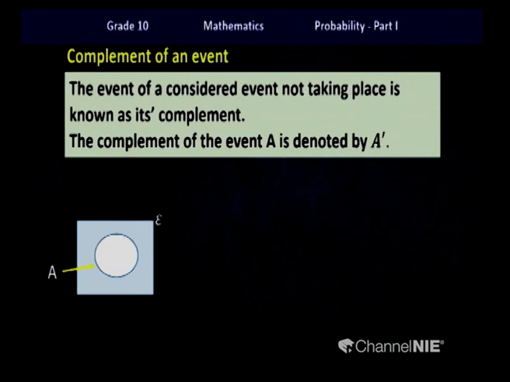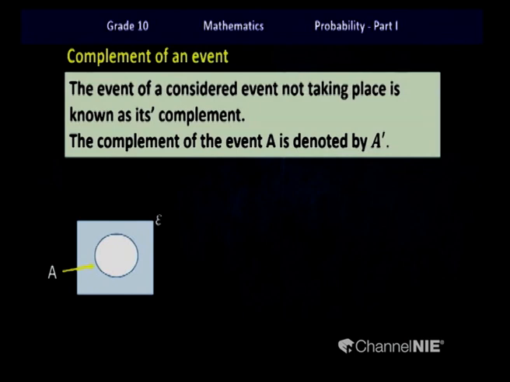Complement of an event. I hope you remember that in set notation we discussed the complement of a set. If you consider a certain set, whatever elements do not fall into that set are considered the complement set. So let us look at what a complement of an event is.